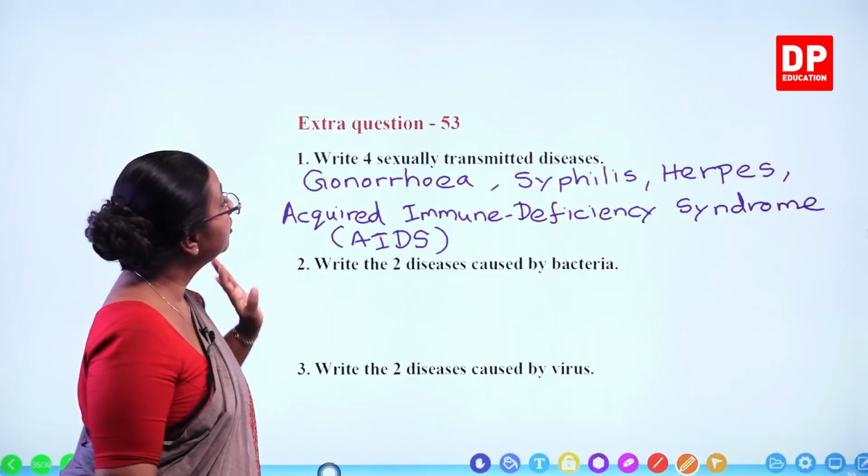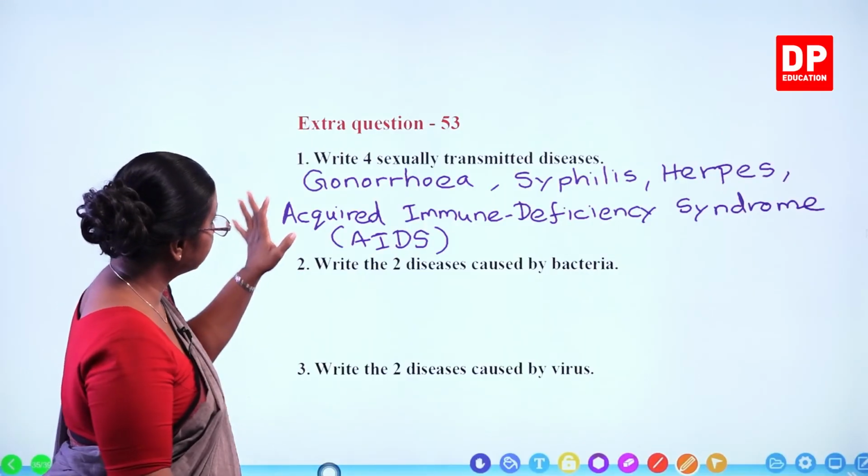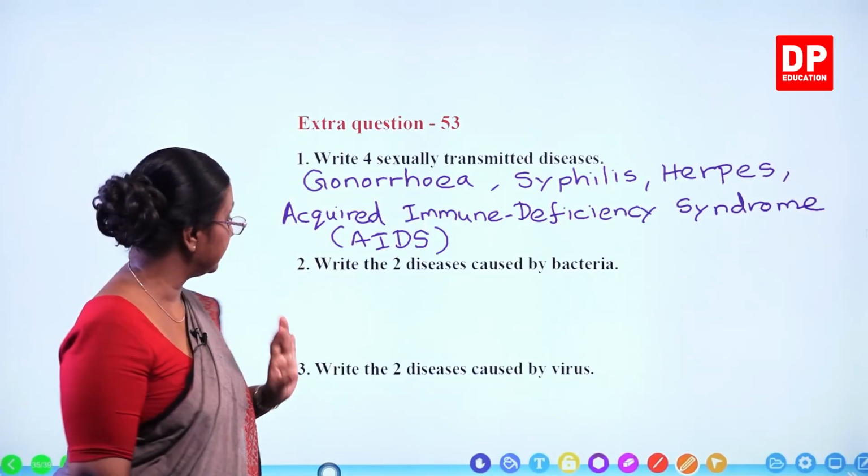So those are the 4 sexually transmitted diseases, the 4 most common diseases.